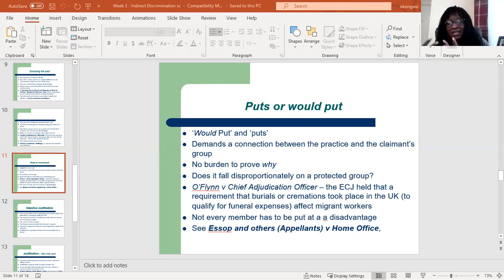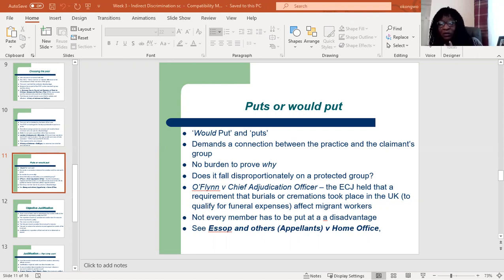Therefore, if the contested term would deter a person and the people in their group from applying, then they could bring a claim. Then we have the first phrase, put at a disadvantage. This requires that the challenged practice puts the claimant's group at a particular disadvantage. So this demands a connection between the challenged practice and the claimant's group.